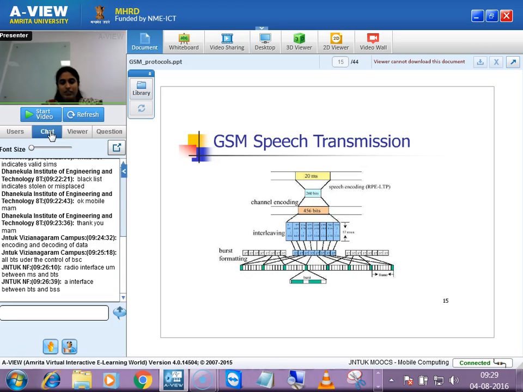Please do rewind, please do go through the previous sessions also, maybe the first chapter. How many layers do we have in this GSM protocol stack?